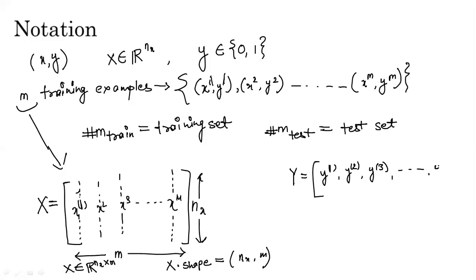If we have m training examples, then corresponding to that we have m outputs, and the dimensions of the y output vector would be represented as 1 cross m, because we have a single row and m outputs. And if you work with Python and apply the y.shape function, the dimension of the output vector comes out to be 1 comma m.